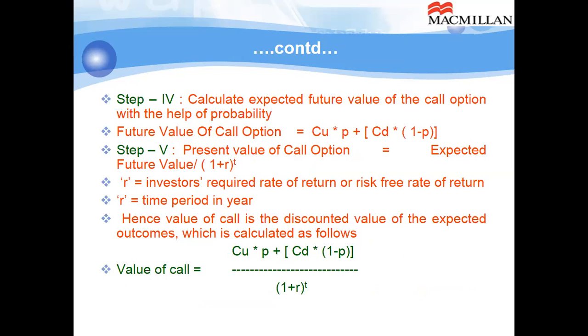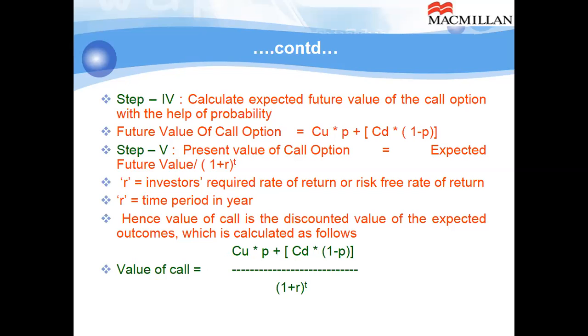Then fourth step, calculate expected future value of the call option with the help of probability. So future value of call option is CU, that is the outcome, times its probability, plus CD times probability of CD. You get the result for future value of option. And then, as I said, the seller of the option is ready to accept an amount equal to the present value of the future outcome of the call option. Future value, future outcome, future payoffs, you can say anything. Here the value means payoff resulting from the option on expiry.